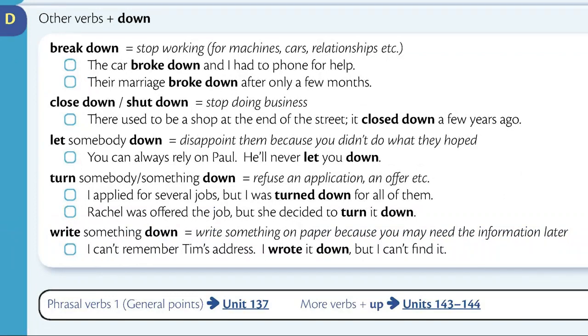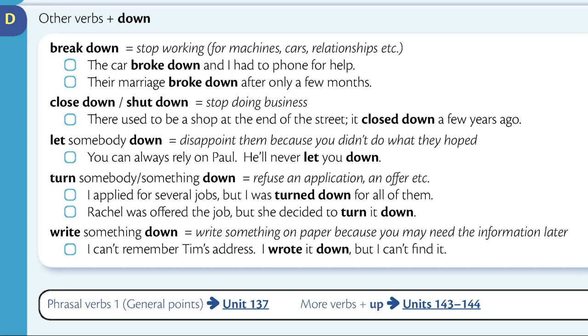Section D. Other verbs plus down. Break down means stop working for machines, cars, relationships, etc. The car broke down and I had to phone for help. Their marriage broke down after only a few months.